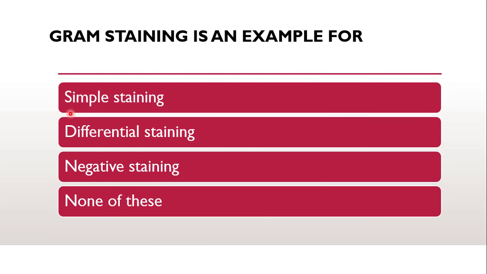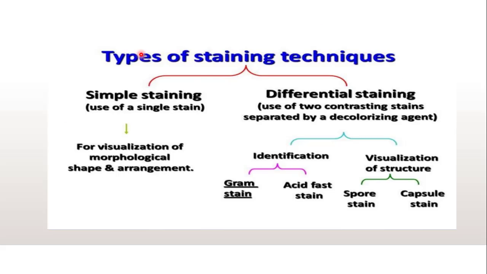Next question is, gram staining is an example for whether it is an example of simple staining, differential staining, negative staining, or none of these. According to the types, staining techniques are divided into simple staining and differential staining. Simple staining, that is monochrome staining, makes use of a single stain, and differential staining is generally used, as the name suggests, to differentiate. So as far as identification is concerned, gram staining and acid fast staining will identify whether the bacteria is gram positive or gram negative, acid fast or non-acid fast.